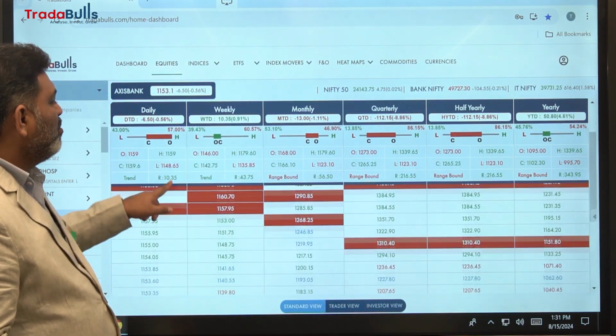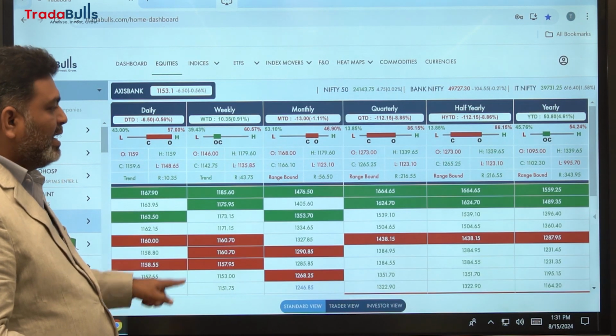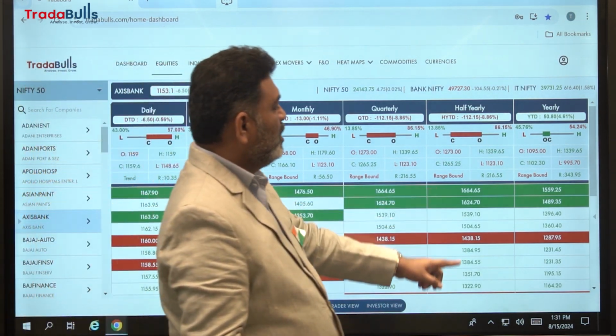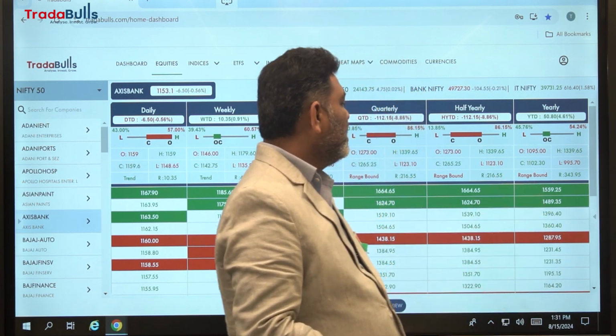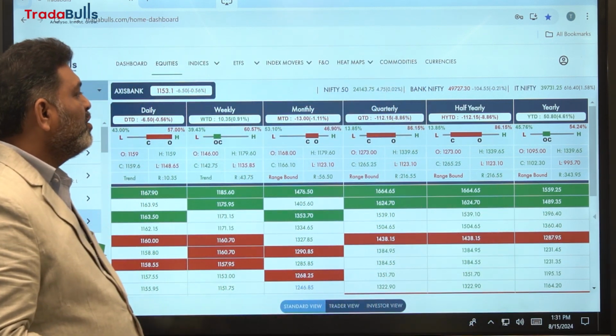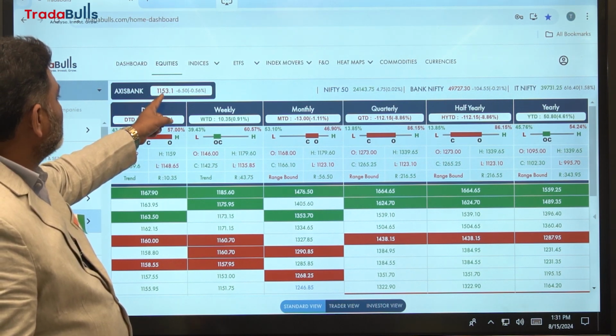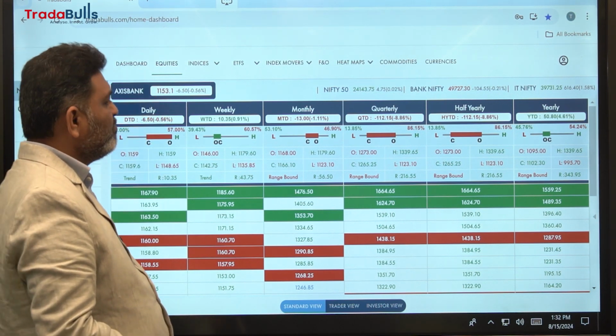Here we have different data points. For every time frame we have 25 data points. If anyone wants to see the yearly view for Axis Bank, the current market price, or the closing price on Friday, was 1153.